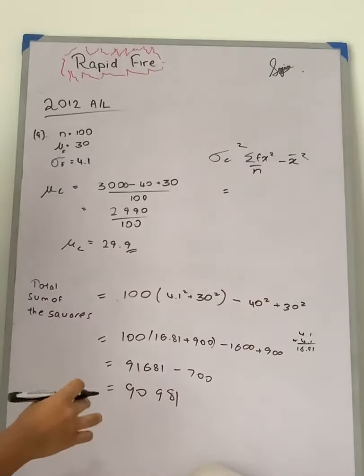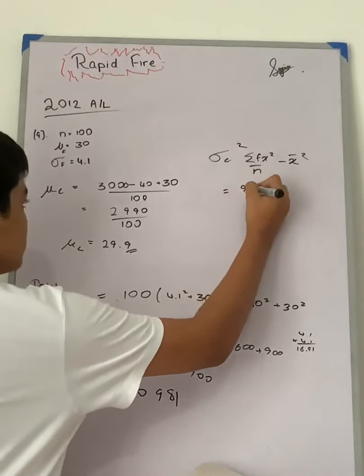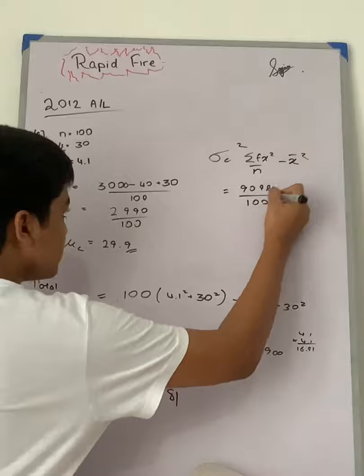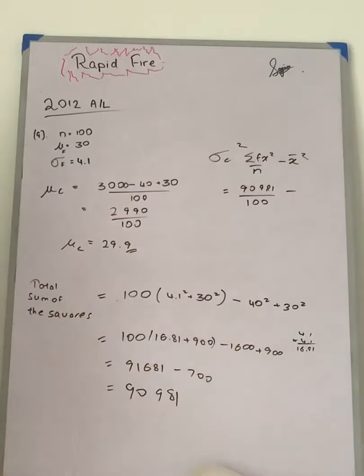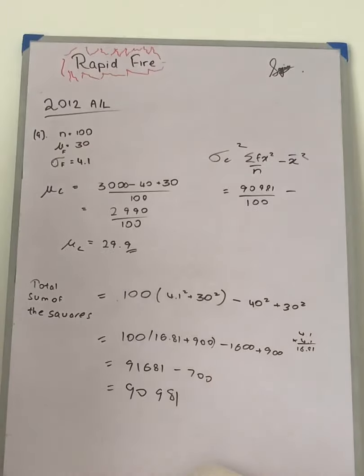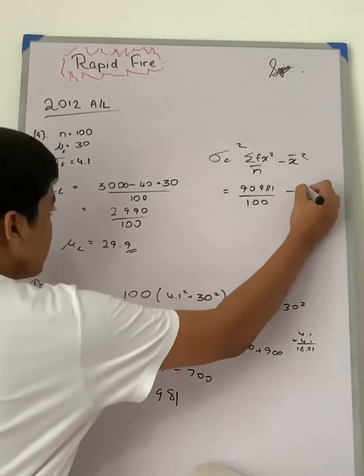So 90,981 over 100, and we have the real mean which is mu c, so that is 29.9 squared.